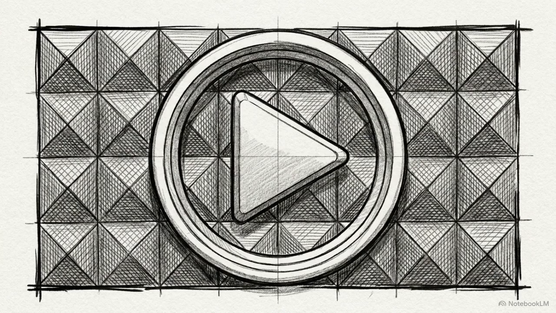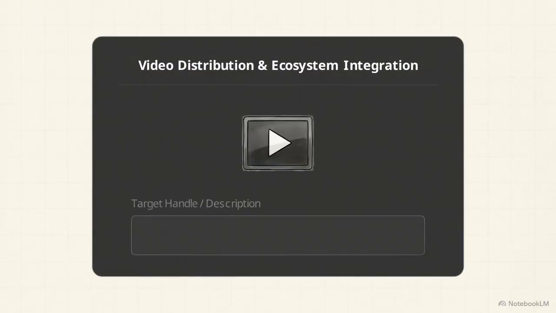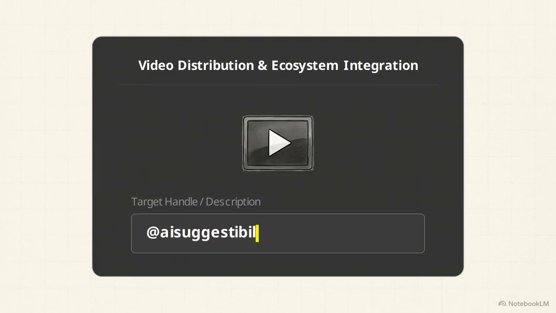Step 5 moves us into video distribution. Go to your YouTube Studio tab. Upload your Chapter 2 video asset. As you complete the details, make sure you explicitly tag the @AI Suggestibility handle in the description.